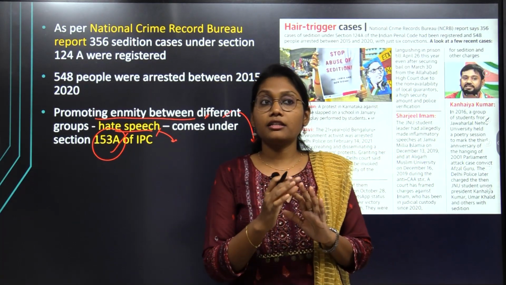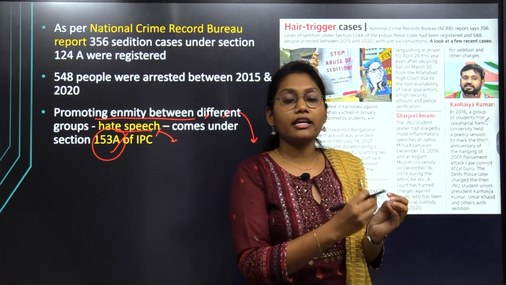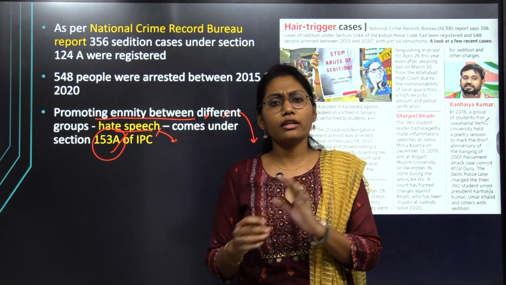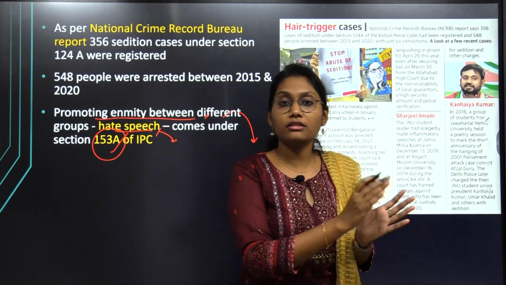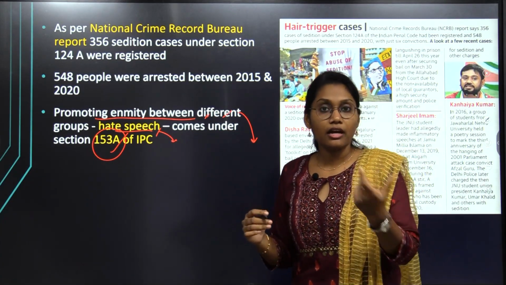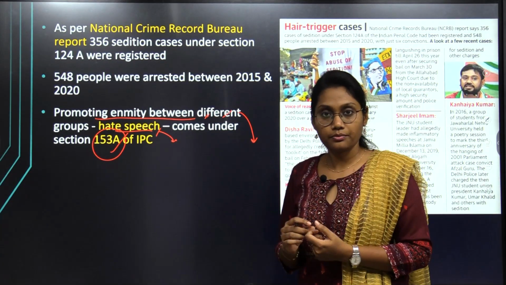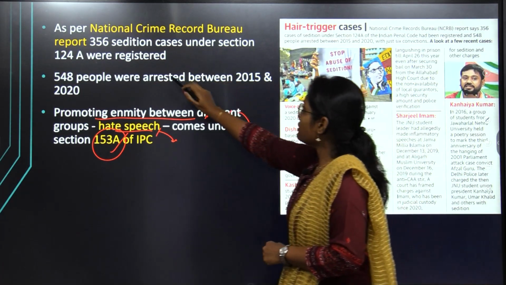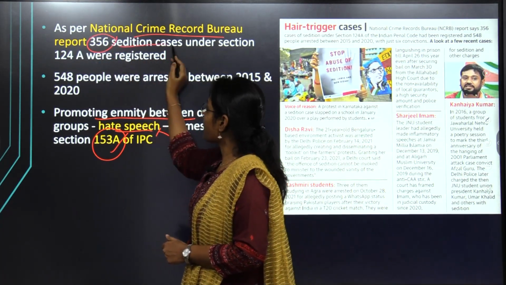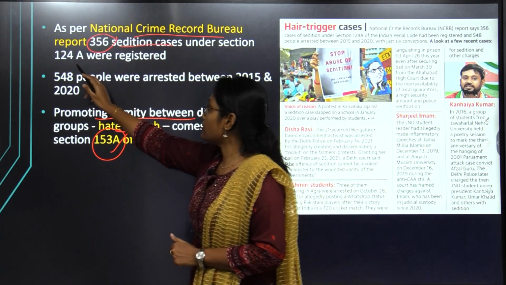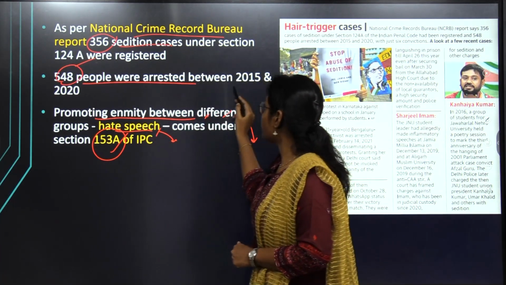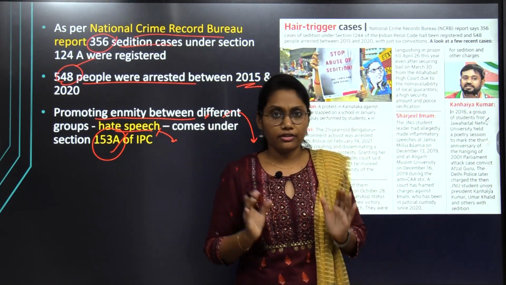Defamation is creating an abusive offence against any person or entity, and that comes under defamation. But hate speech is different from both defamation and sedition. Also, according to the National Crime Records Bureau, the NCRB, almost 356 sedition cases were registered under 124A, and almost 548 people were arrested in a span of only five years.